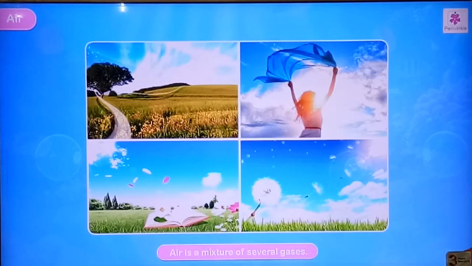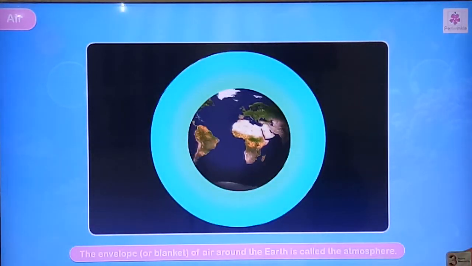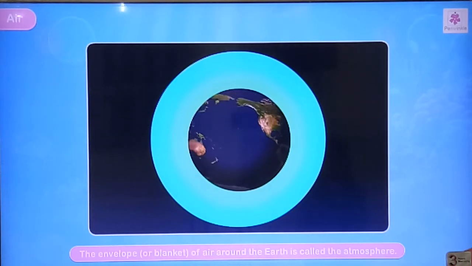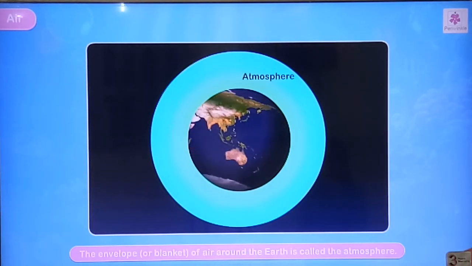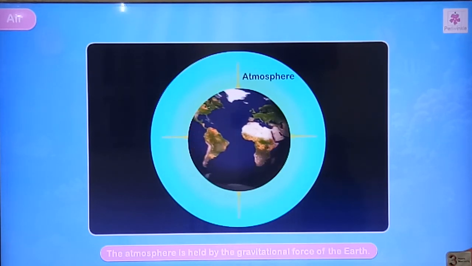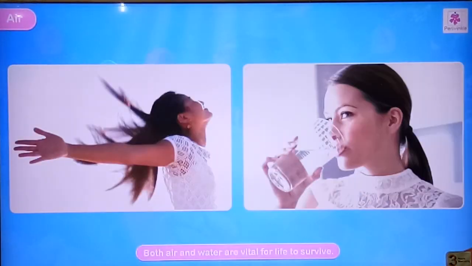Air is a mixture of several gases, and the envelope or blanket of air around the earth is called the atmosphere. This is the atmosphere, shown in blue color, and it is held by the gravitational force of the earth. Both air and water are vital for life to survive.